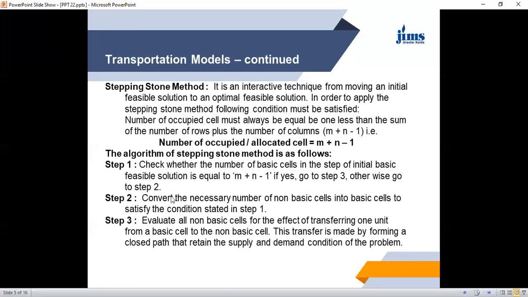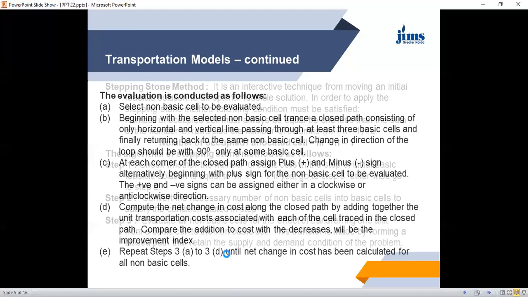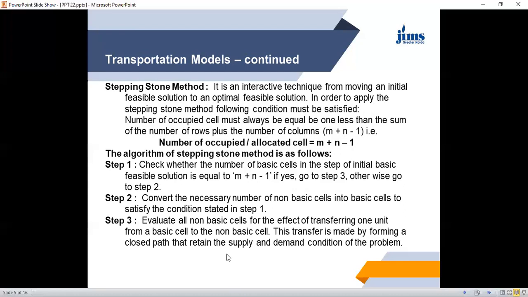This treatment we shall study under degeneracy in the next class. So here we consider that the number of occupied cells is equal to m plus n minus 1. Even if you do step 2, you still go to step 3, because you have converted the non-basic cells into basic cells.